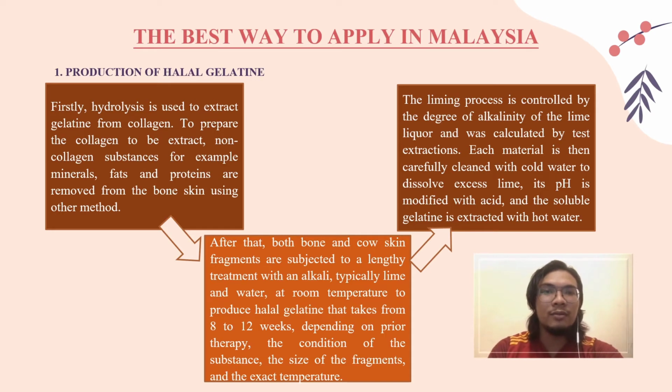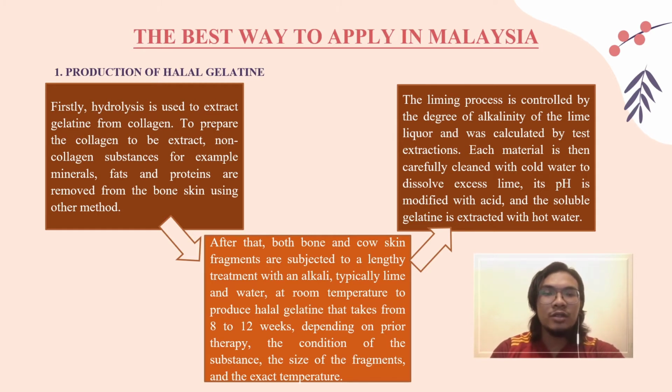I will be talking about halal gelatin and halal cheese production. Firstly, gelatin production. In gelatin production, a hydrolysis process is used to extract gelatin from collagen. To prepare the collagen for extraction, non-collagen substances, for example minerals, fats, and proteins, are removed from the cow bones and skin using other methods. After that, the cow bones and skin go through a long treatment with an alkali, usually lime water, at room temperature to produce halal gelatin. This process usually takes 8 to 12 weeks depending on its prior therapy, the condition of the substances, the size of the materials, and the exact temperature.